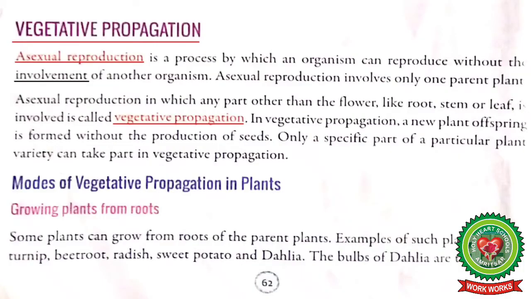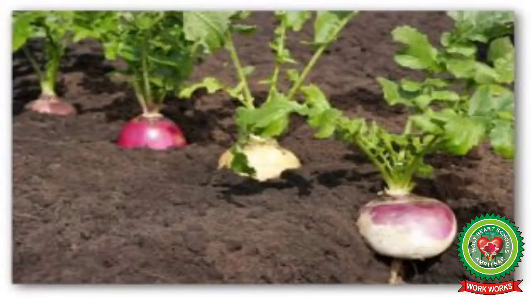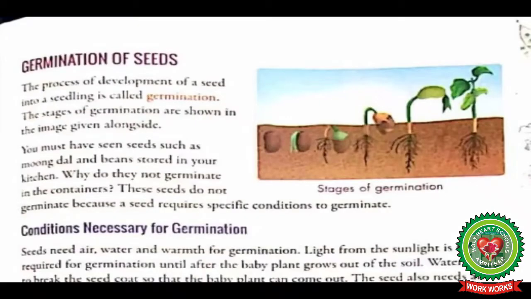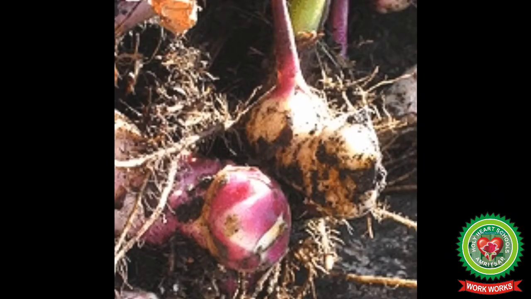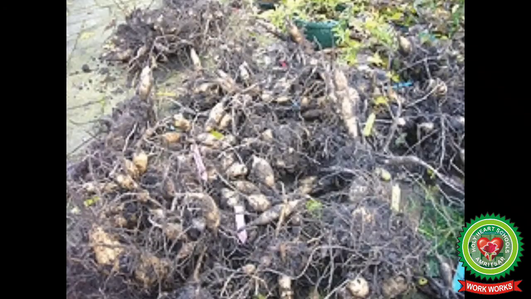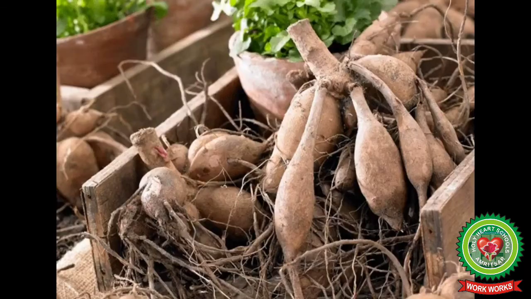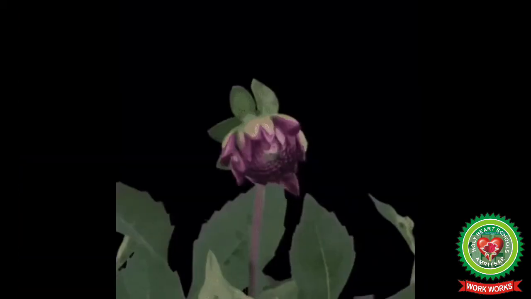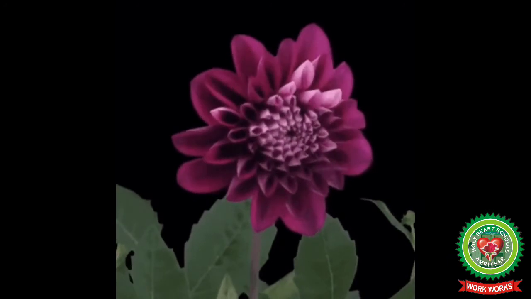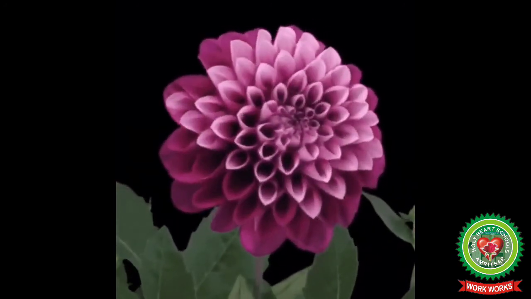Students, some plants can grow from roots of the parent plants. Examples of these plants are carrot, turnip, beetroot, radish, sweet potato and dahlia. Students, the bulbs of dahlia are taken out after the plant stops flowering and dries up, and the bulbs are kept in a dry place and placed in the soil in the next winter season for new plants to grow. This is how a new plant grows from roots.